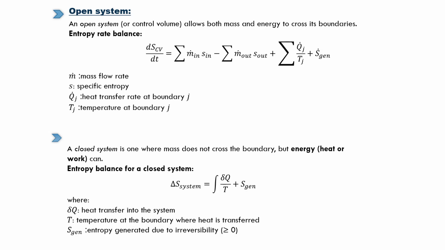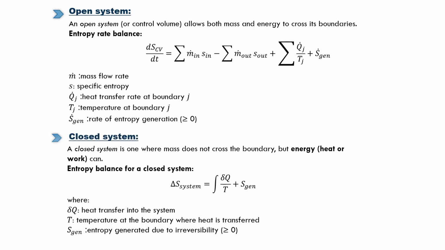dS CV by dt is equal to summation of m dot in into S in minus summation of m dot out into S out plus summation of Q dot j by Tj plus S dot gen. Here m dot is mass flow rate, S is the specific entropy, Q dot j is heat transfer rate at boundary j, Tj is temperature at boundary j, and S dot gen is rate of entropy generation.